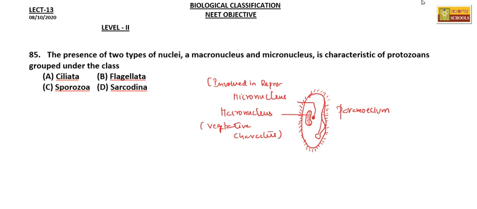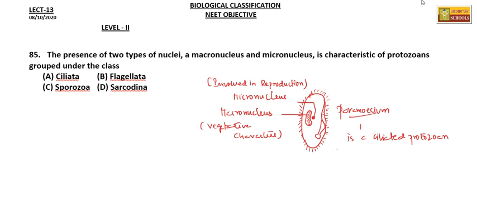While the paramecium reproduces, the macronucleus degenerates and only the micronucleus remains. So these two types of nuclei are seen in paramecium, which is a ciliated protozoan.